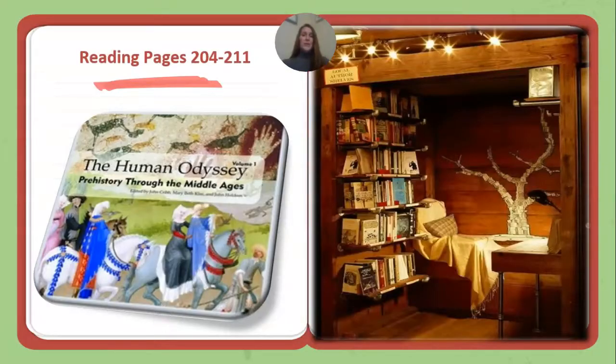Your reading pages for this lesson are 204 to 211, and the readings are split up into two different sections. The first part is about Asoka. The second is about the Great Mahinda.